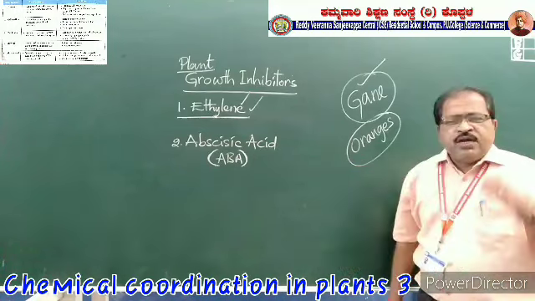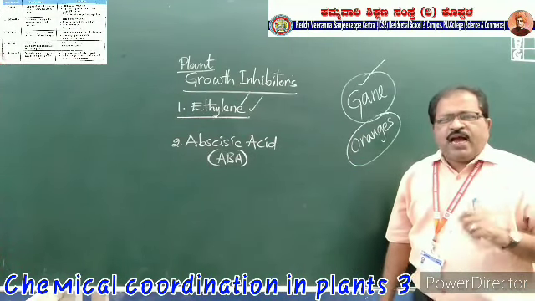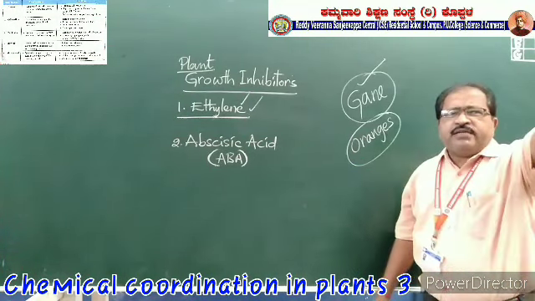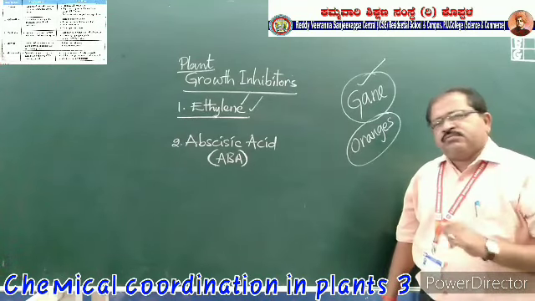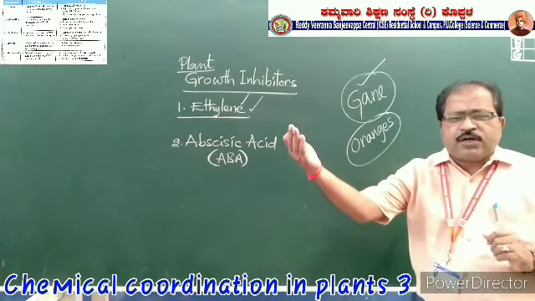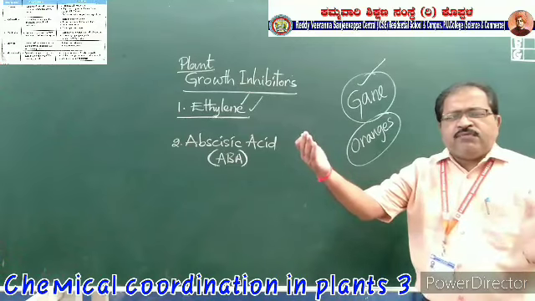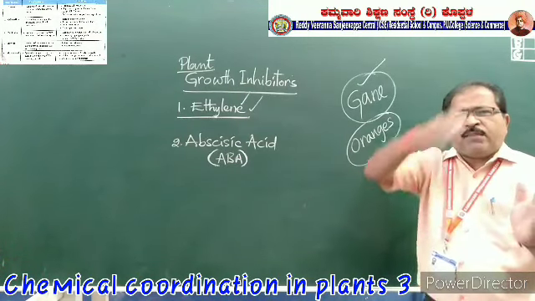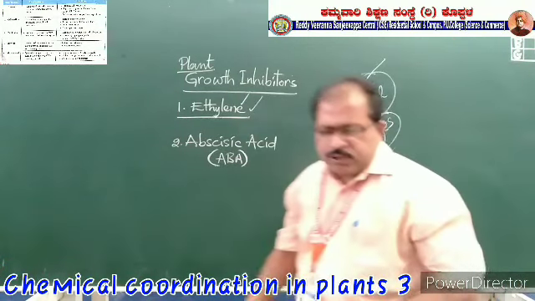And come to the next one, abscisic acid. Abscission means a thin layer will be formed between the dried part of the plant and the living part of the plant. So what happens is like this, let me explain that.